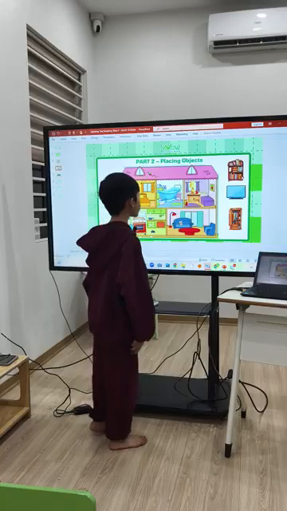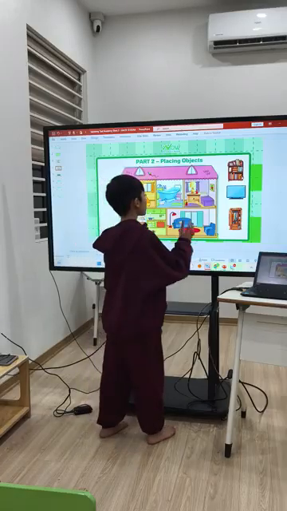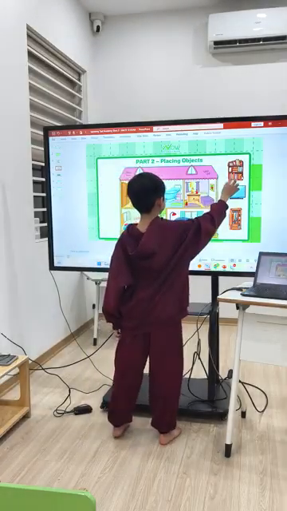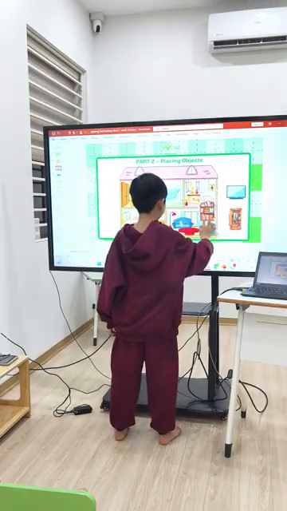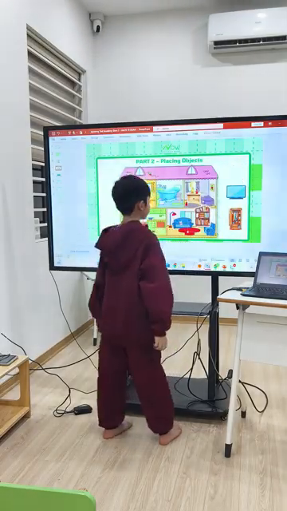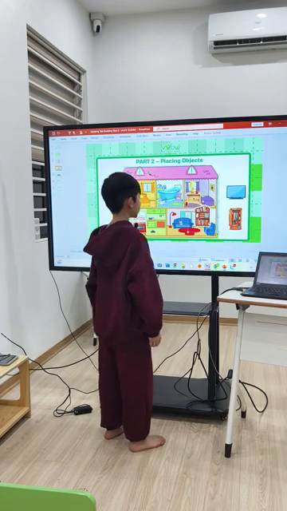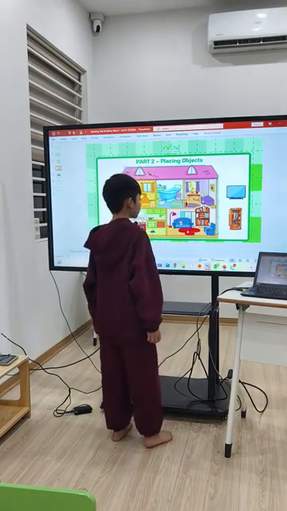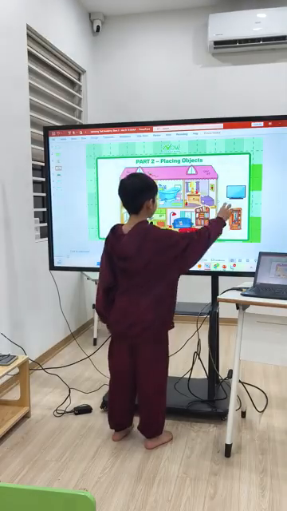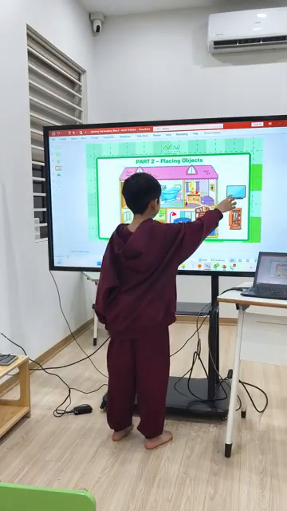This is the bookcase. The bookcase is in the living room. Okay, click it first. Next. This is a TV. The TV is in the living room. Click it first.